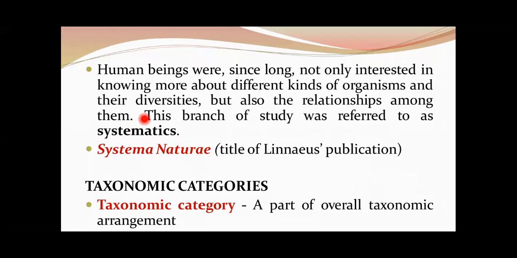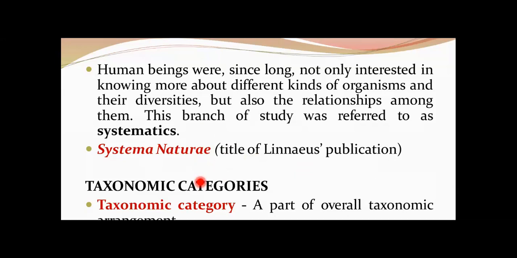There is a very famous book, Systema Naturae, which was written by Carolus Linnaeus. This was the title of his book. We should also know that the scope of systematics was later expanded to include concepts like identification, nomenclature, and classification. It should also be emphasized that systematics takes into account evolutionary relationships, which is what we call today phylogeny, the evolutionary relationships between organisms.